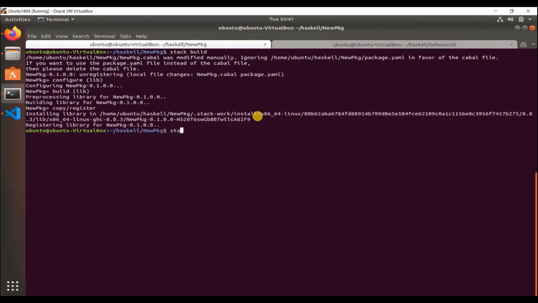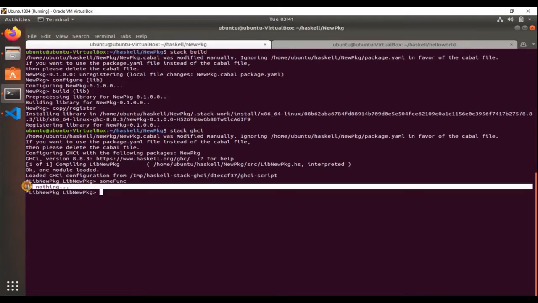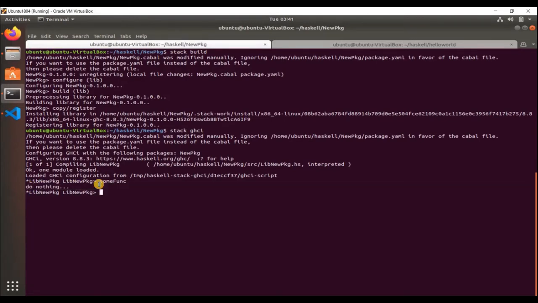Okay, so stack GHCI. So yeah, this is your project and this is the library. So let's run sumfunc, yeah, and it has printed "do nothing". So the function is working, your library is working. So we are done with your library.